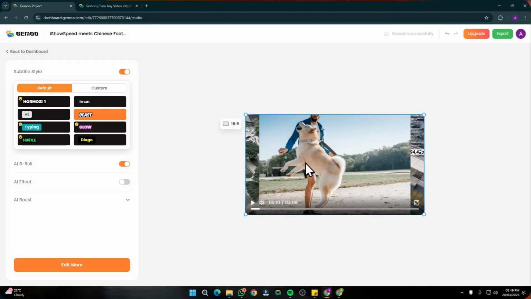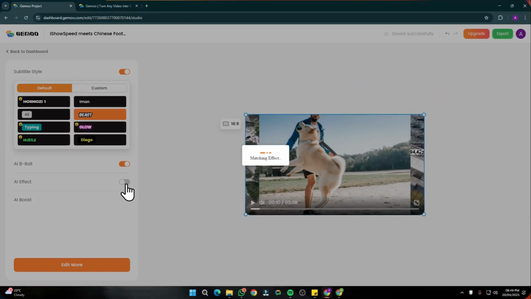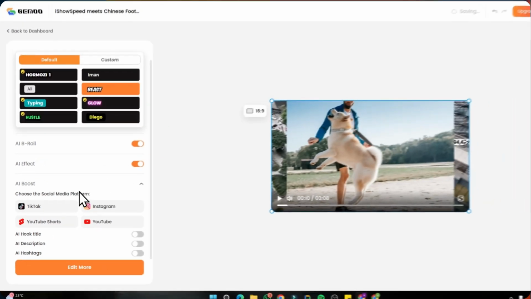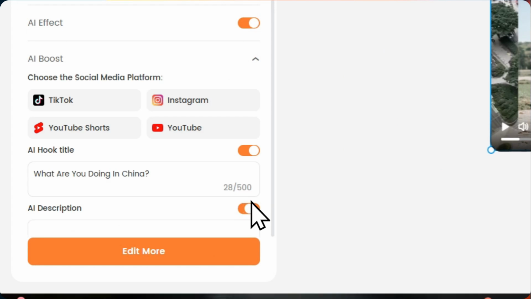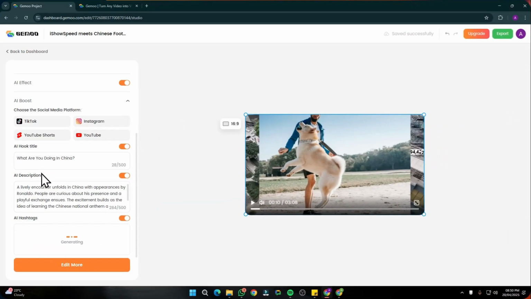It has basically attached an image for the particular video that you can choose from, and then you can add some AI effect to that as well. That would be really cool. Then we have another option, AI boost, in which you can attach your social media platform links. You can upload to TikTok, Instagram, YouTube Shorts and YouTube right away, and the best part is you can create an AI hook title, AI description, and AI hashtags for your video straight away without jumping into ChatGPT or any other tool.